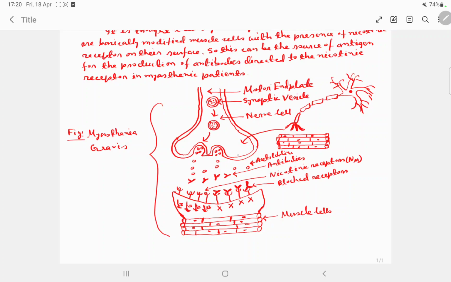From synaptic vesicles there is release of acetylcholine. These are the antibodies, so these basically block the receptors by binding to them, and the available receptors to bind with acetylcholine become less. It may be half, maybe one third or more than that. It also causes the destruction of the neuromuscular junction, and this is the muscle cells.